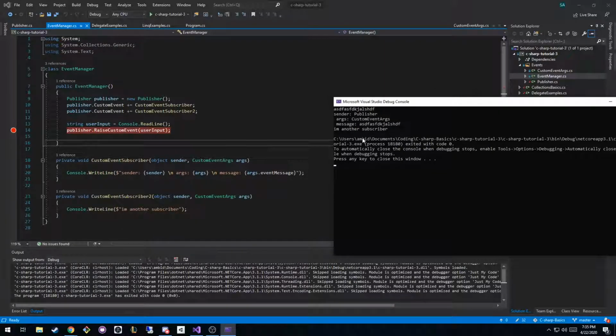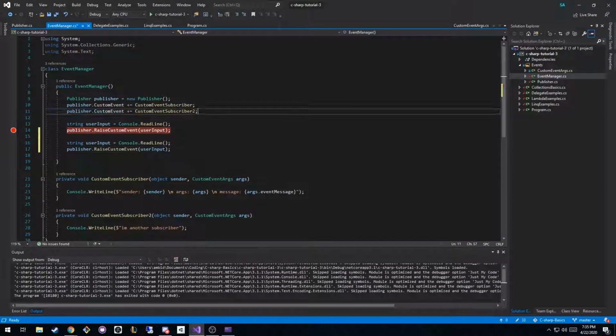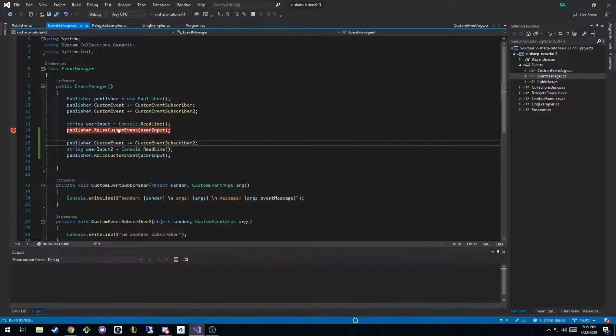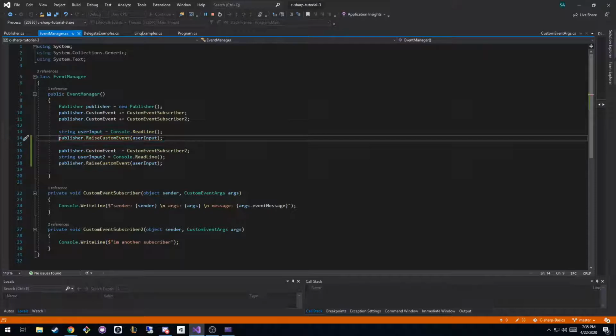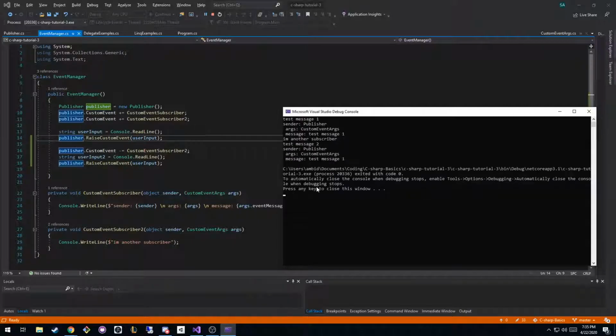And then we saw just I'm another subscriber, right? So what we could do is duplicate this, and we could remove a subscriber. I don't know, let's call this user input 2. So what would happen in this case is we put in test message 1. The sender is publisher, the arguments, and the message was test message 1. And then we had I'm another subscriber. And then it's waiting for us to read a line. So we'd put test message 2.